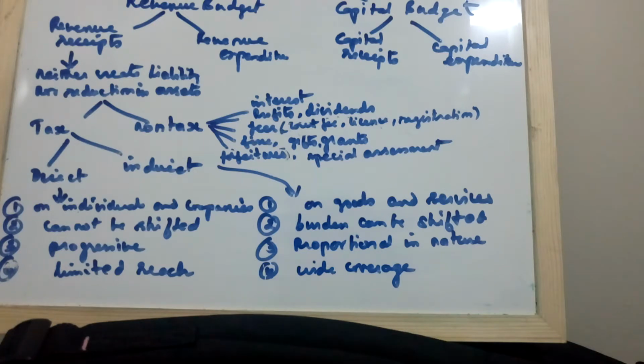The next, gifts and grants. Government receives gifts and grants from foreign governments and international organizations. Sometimes we find individual companies also voluntarily donate money to the government. This happens especially during the time of natural disaster, as we have been seeing in our country.